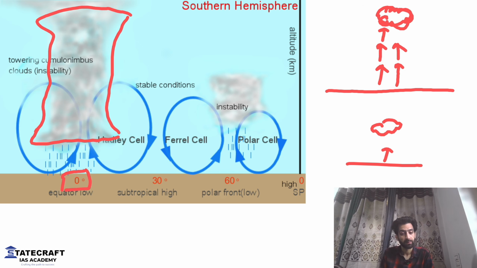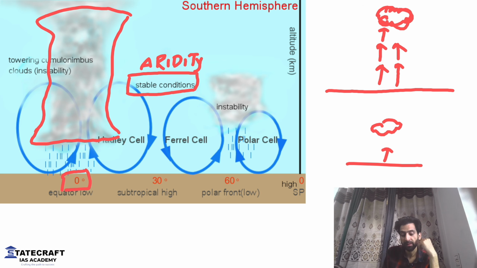What about the other thing? When the air is coming down? Whenever the air will come down, it will lead to stable conditions or aridity or clear skies. There will be no formation of clouds. This is very important. You need to understand this because we will learn about the climate crisis of Europe. Maybe tomorrow, not today because the class is already gone too long, but tomorrow I'll tell you. So whenever the air will come down, it will lead to stable conditions. There will be no rainfall.